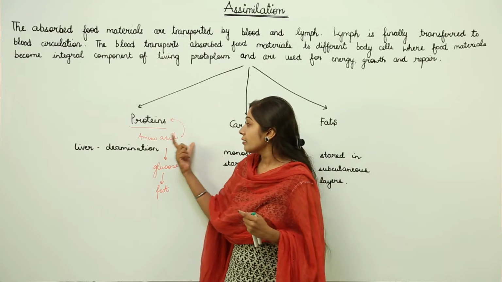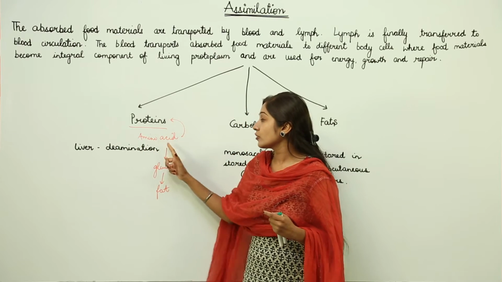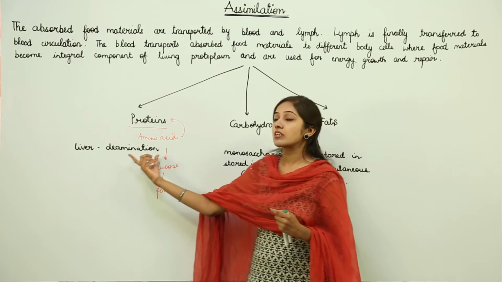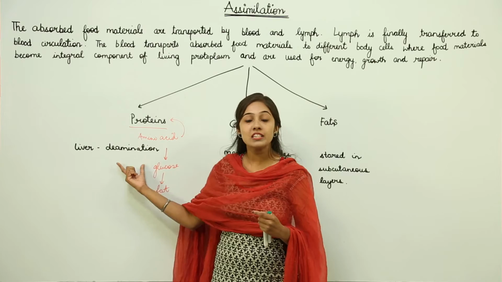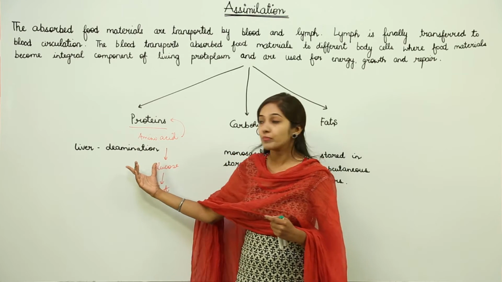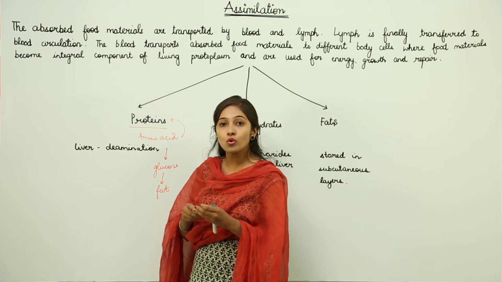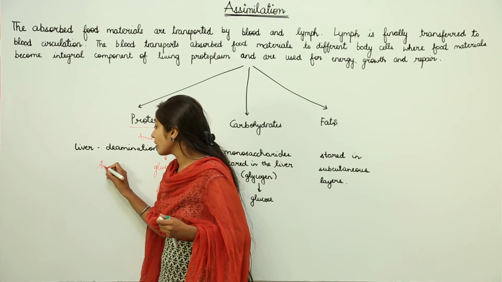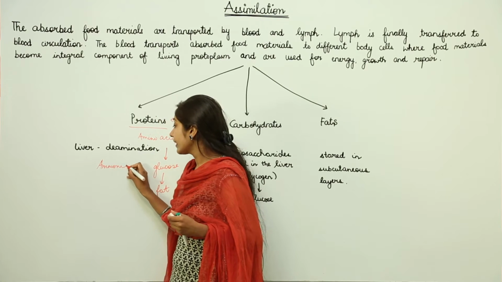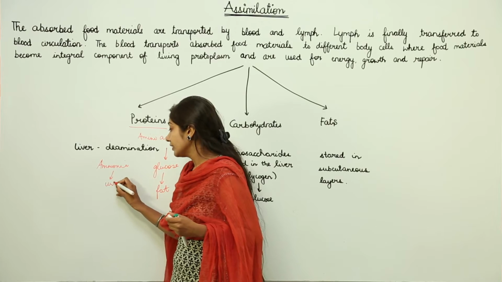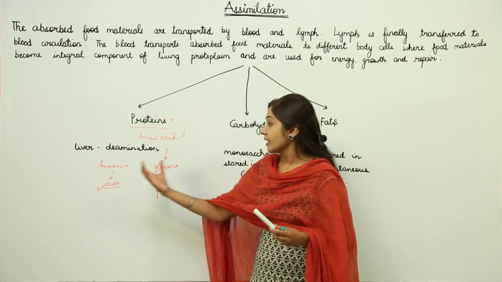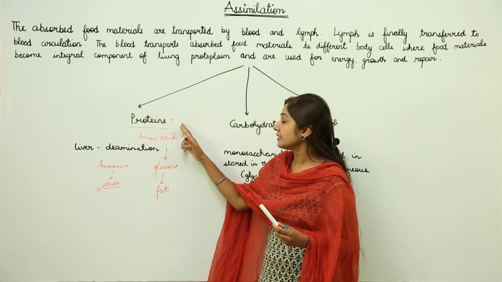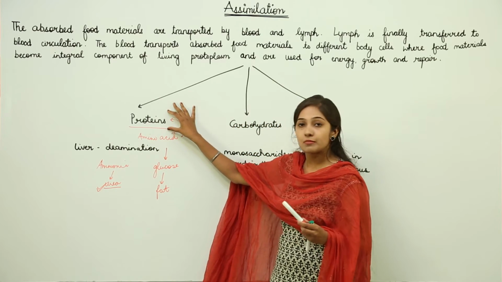Now amino acids convert into glucose by a process that we call deamination. As the name suggests, deamination means the removal of the amino group. When the amino group is removed, we have the formation of ammonia and then the formation of urea. This urea is excreted. So this is how proteins are assimilated.